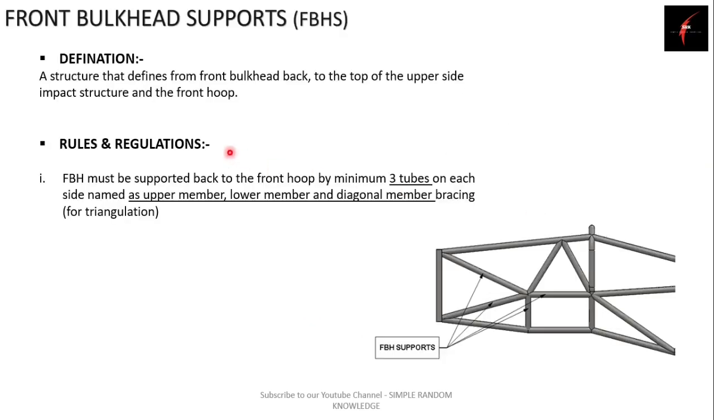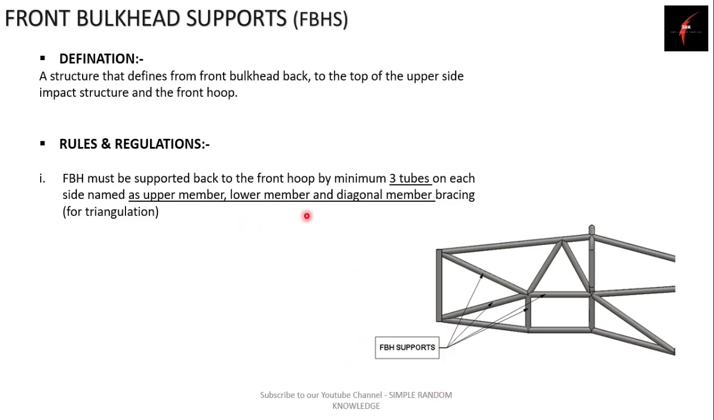Now moving to the next primary structure, which is front bulkhead support. Here you can see in this image I have shown you the front bulkhead support. So what is the front bulkhead support? It is a structure that defines the front bulkhead back to the top of the upper side impact structure and front hoop. Any of the primary structure that is behind the front bulkhead up to the front hoop, those tubes are known as front bulkhead supports.